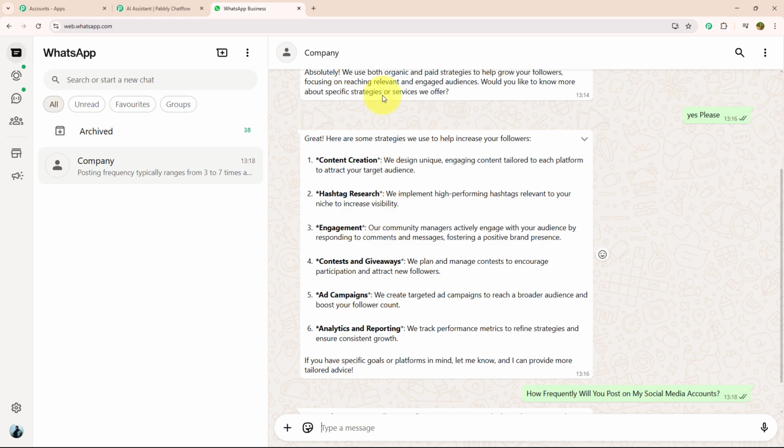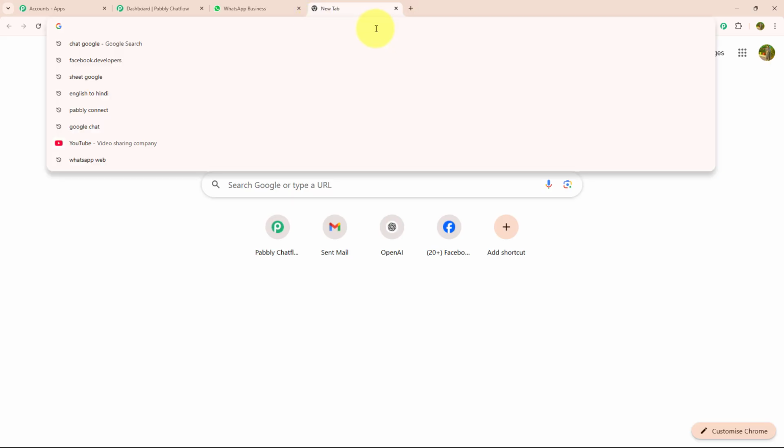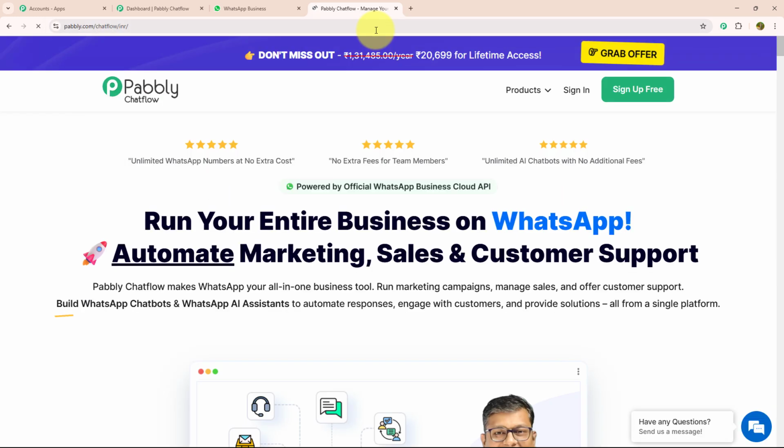For that, you need to open a new tab and search pabbly.com/chatflow. As soon as you search this, you will land on the Pabbly page. Here you can see there are two options, sign up for free and sign in. If you are a new user, you can sign up for free. As I am an existing user, I will click on sign in.